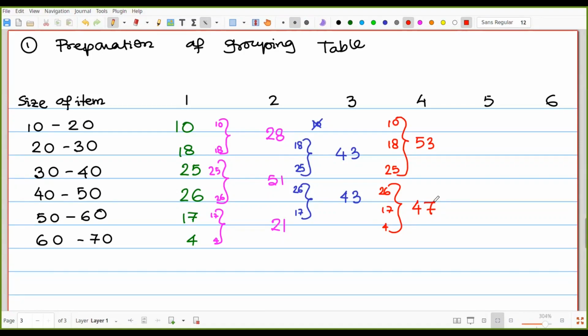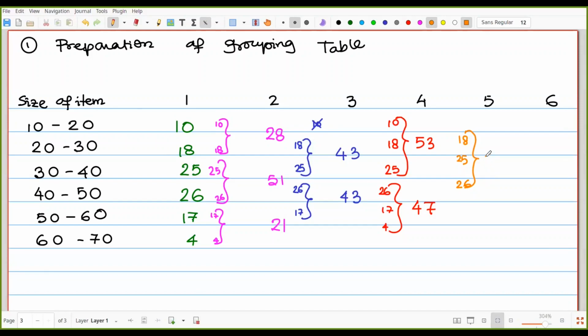So here we are proceeding with the fifth one. Now leave the first one. So that means 10, but take the next three. So that means 18, 25, 26.